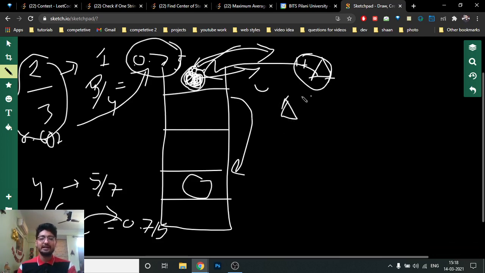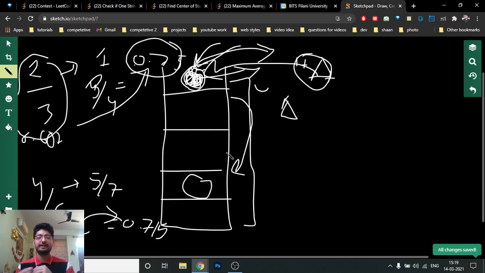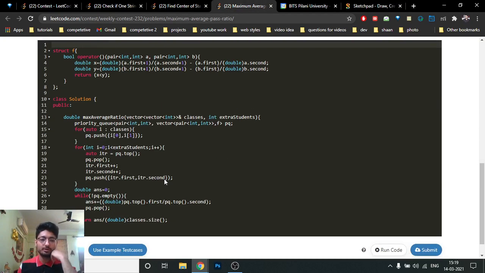Delta means that if I increment 1 or give 1 student to this class, this will give the maximum change in the fraction value compared to all other changes, because it is a priority queue, it will dynamically update itself. I hope you understand the logic part of this problem. I'll take it to the code part now to make it more clear.